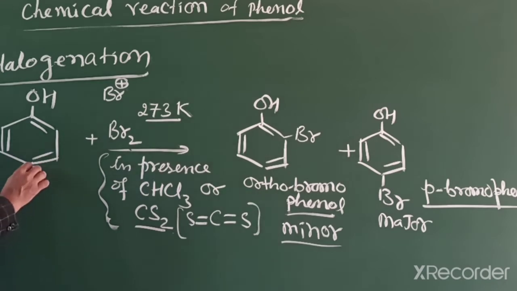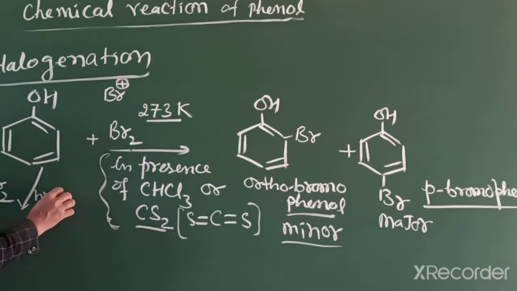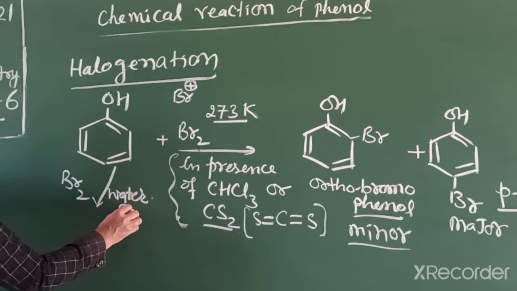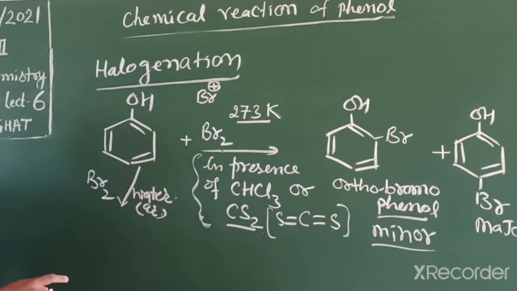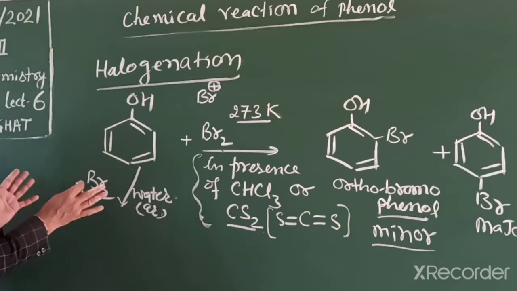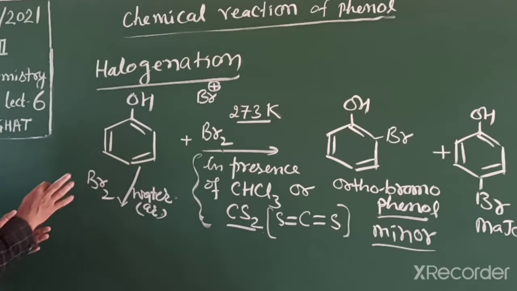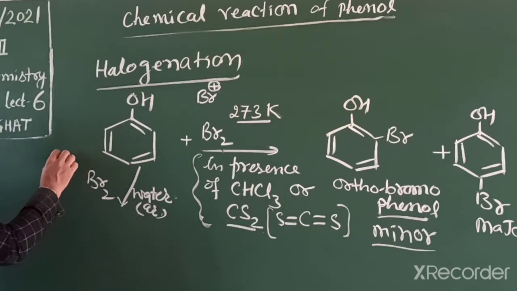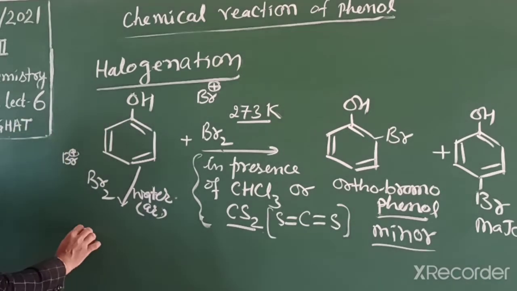If this reaction occurs in bromine water, means bromine in aqueous medium, then what happens? Water is a polar solvent, so more of the electrophile is available, and it takes all the positions.